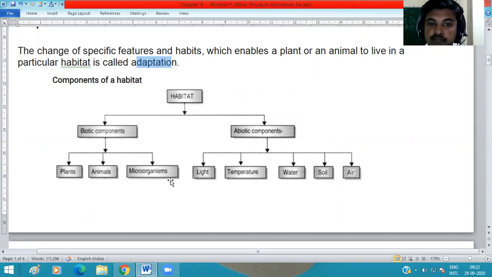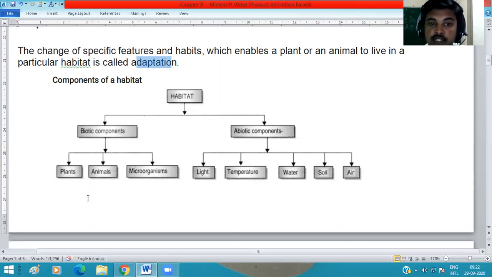We use the microscope or lenses to see them. In abiotic, or non-living components, there are five: light, temperature, water, soil, and air.